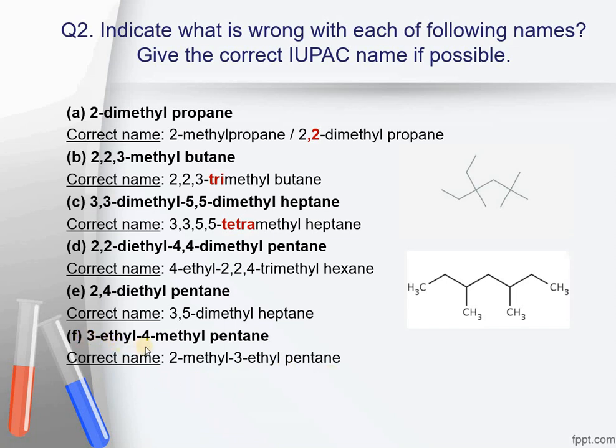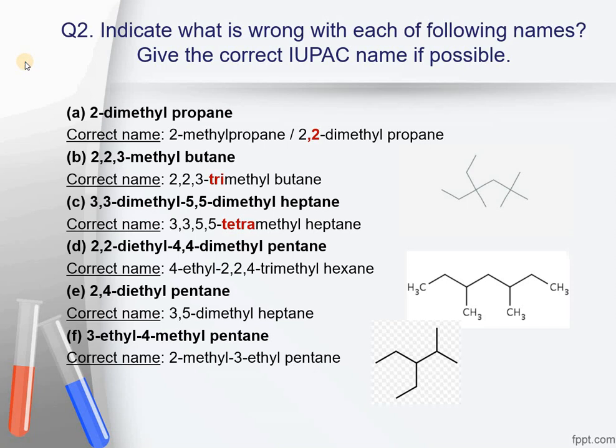It seems that numbering is incorrect in this one. If we draw the structure, we would see that it's a pentane having 1, 2, 3, 4 and 5. If we start numbering from this side, giving the lowest number to the substituents, that is ethyl group and methyl group, methyl will be given position 2 and ethyl will be given position number 3. But what they have done, they have started numbering from this side, that is 1, 2, 3, 4 and 5. So it will be definitely incorrect one.